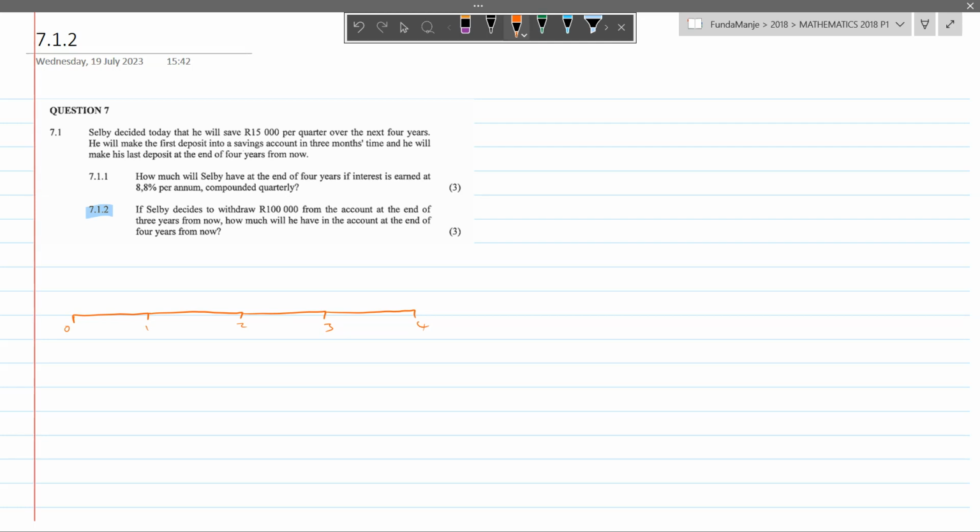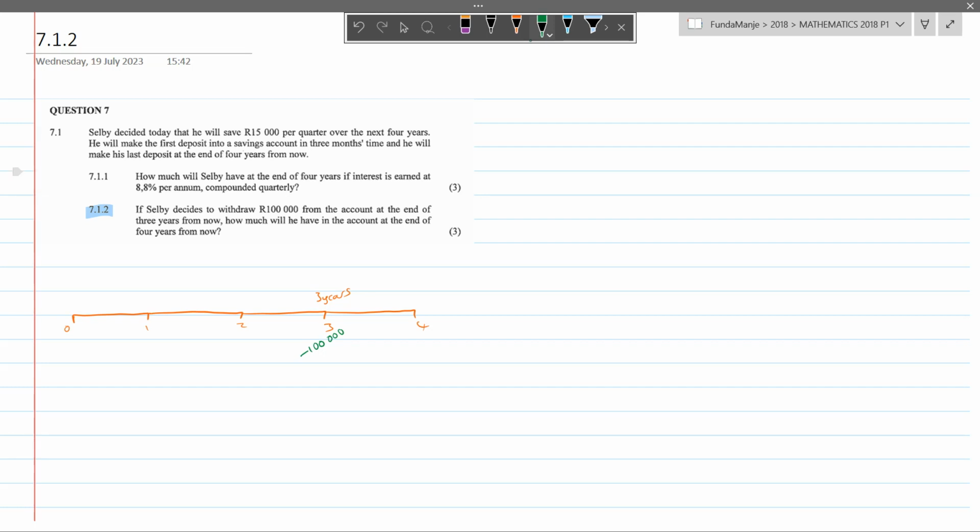Now they're saying that at the end of the 3rd year, so first year, second year, 3rd year, we complete 1 year, complete 2 years, we complete 3 years over here. So at this point, we've covered 3 years. They say he withdraws 100,000 from his account, and then he continues.